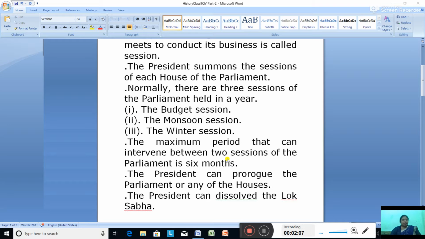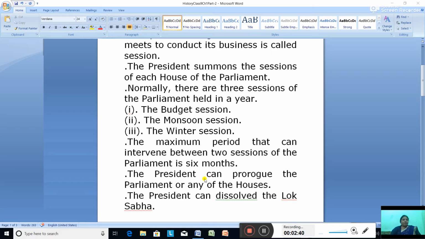Now, what should be the maximum period that can intervene between 2 sessions? We have 3 sessions, but at least 2 sessions should be there in a year. What should be the maximum gap between the 2 sessions? It's 6 months. Not more than 6 months.